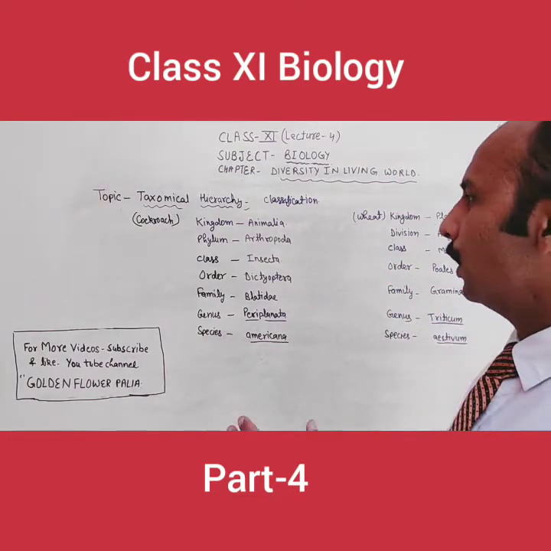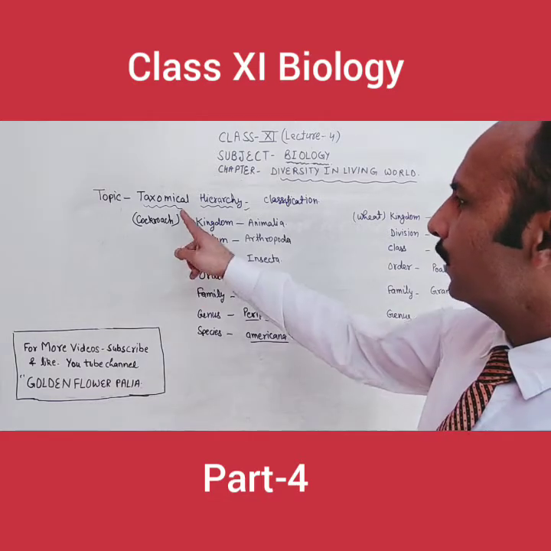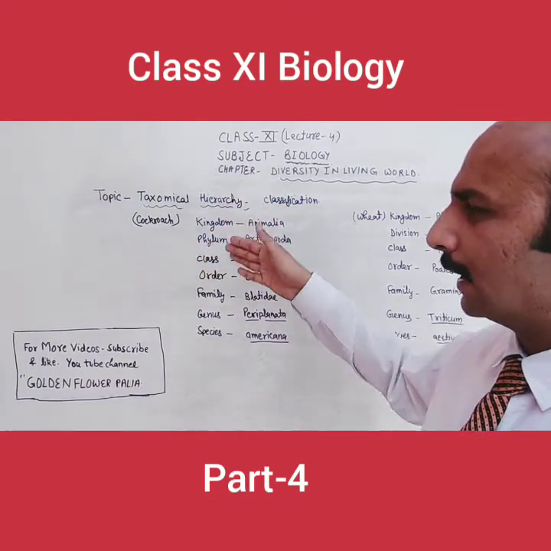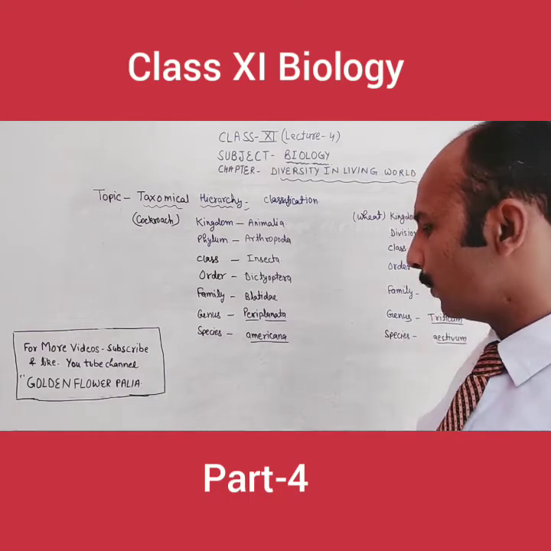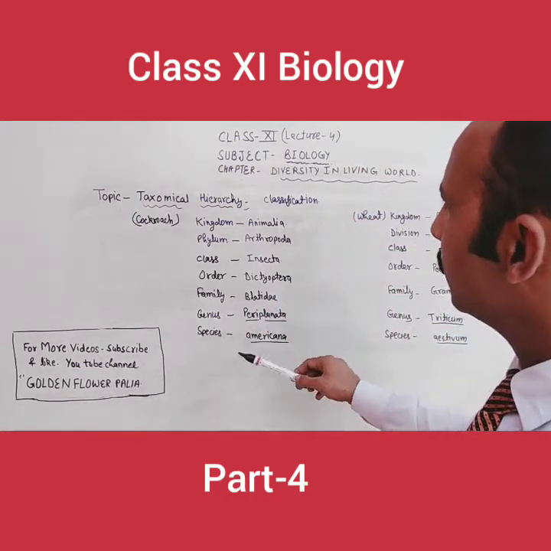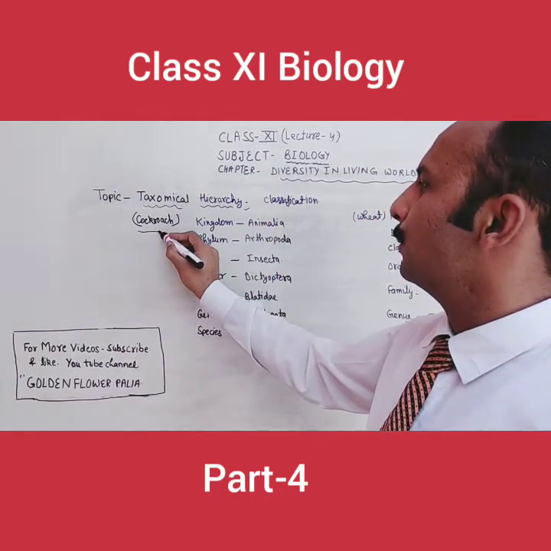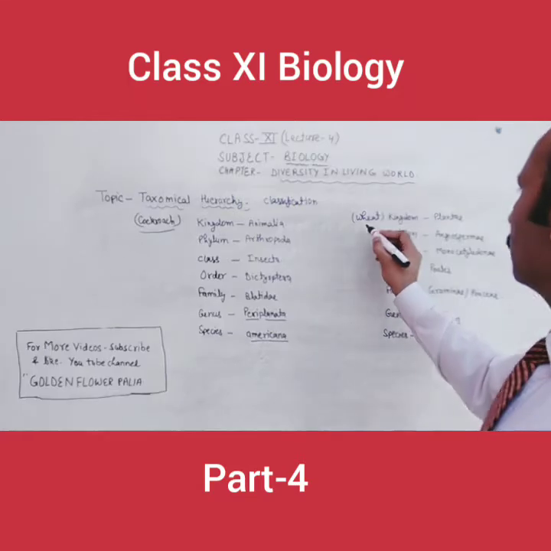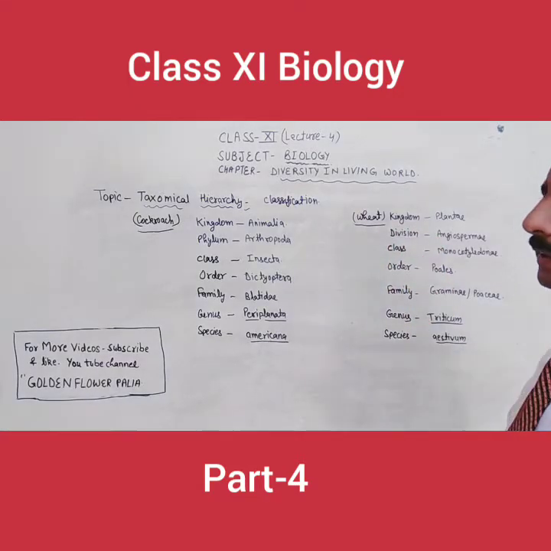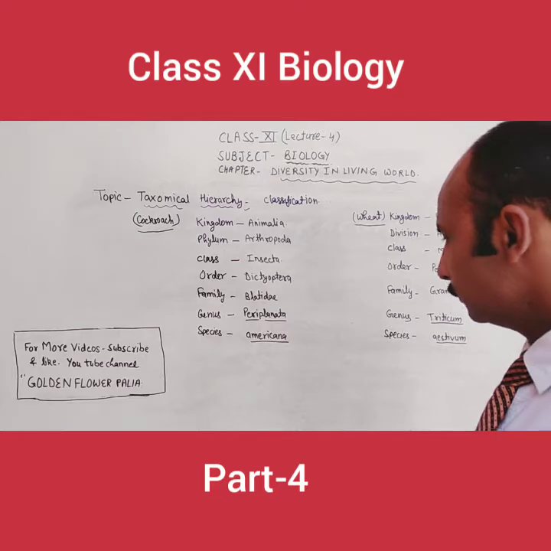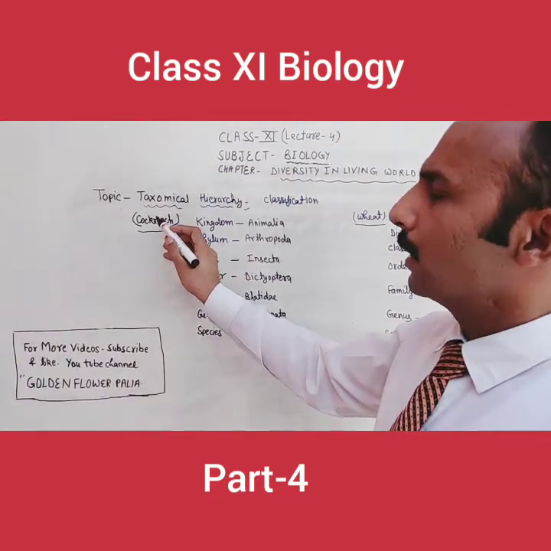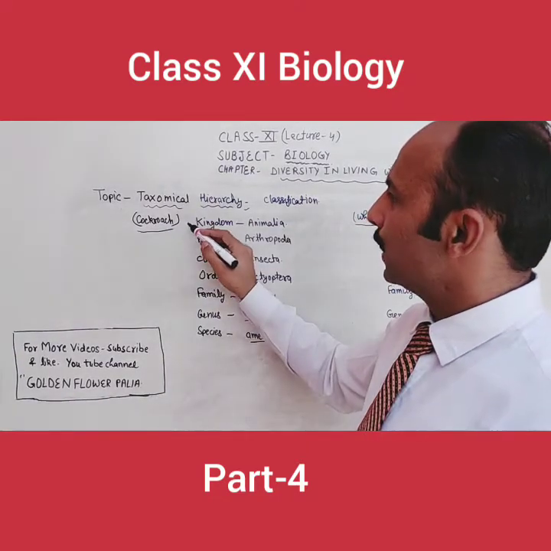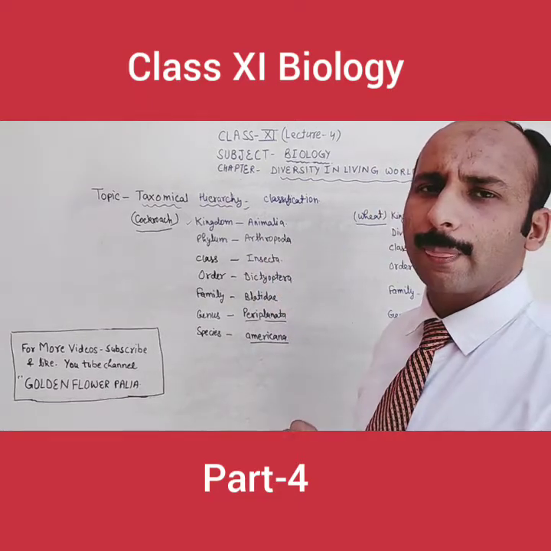Now come to the next topic. Today I will tell you the taxonomical hierarchy again, then after that I will start the next topic. This is the classification which is written here. I have taken an example of the cockroach, and from the plants I have taken an example of weed. You know very well, cockroach is an animal, so its kingdom will be Animalia.